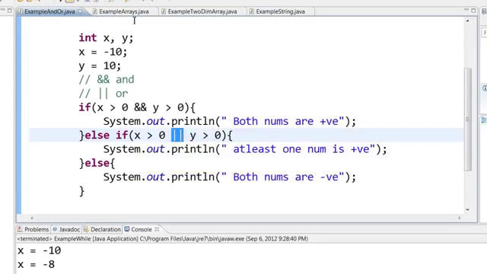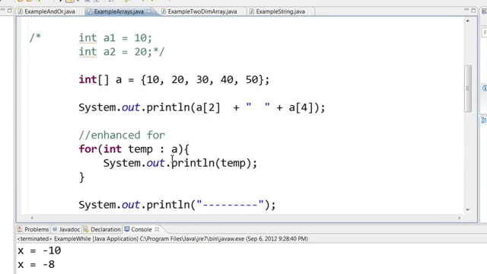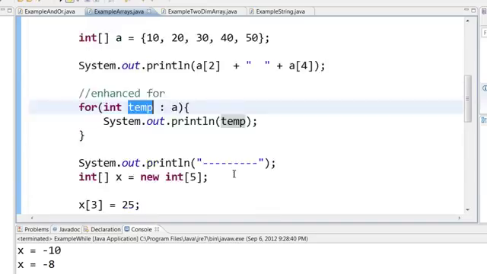We also saw the concept of arrays. So basically, if you have some kind of data, same data, and you want to store them, you can use an array. So this is an integer array of a, which will be used to store an array of integers. It will create boxes and put them as a of 0 to a of 4, and you can access those data by saying a of 2 and a of 4. If you want to loop through an array, you can use an enhanced for or a for each loop. You can say the data type integer, put some temporary variable, colon the name of the array a, and then you can print out temp.